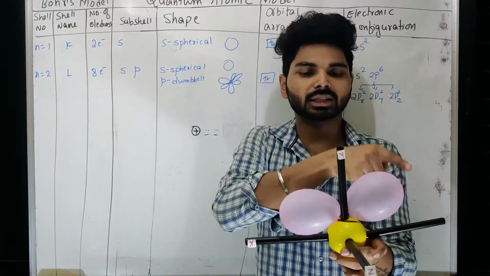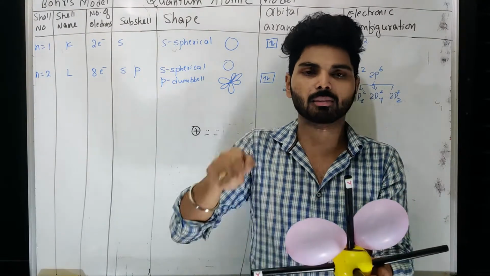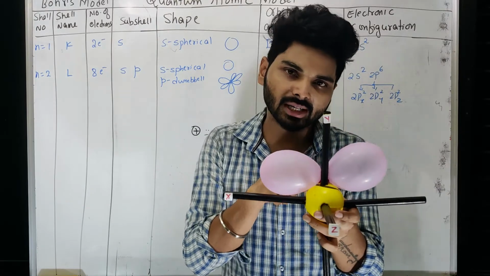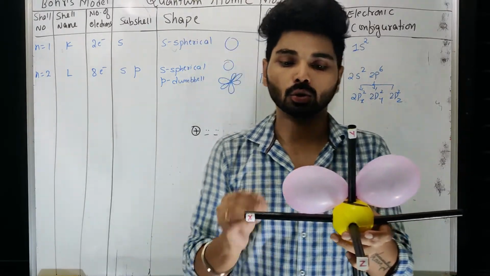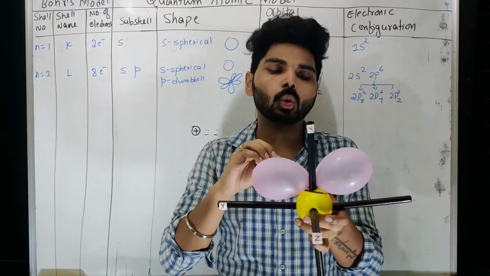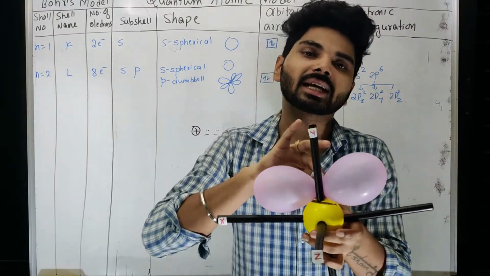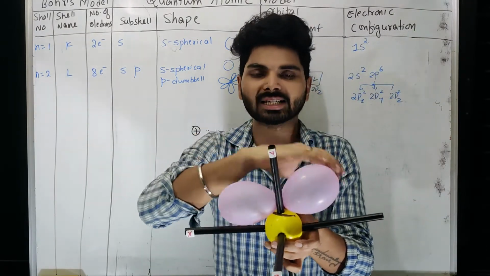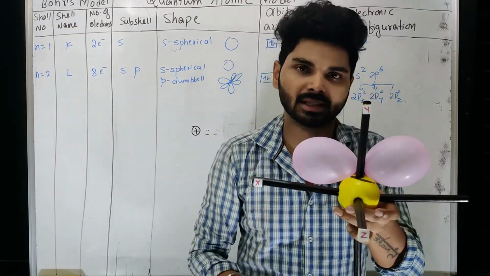Since it is moving like this, revolving in an axial manner, but as you know, the center already has the 1s electron and 2s electron, so these electrons won't have a higher presence at the center, and its presence will be more at the corner. So that's the reason why the dumbbell shape appears there.